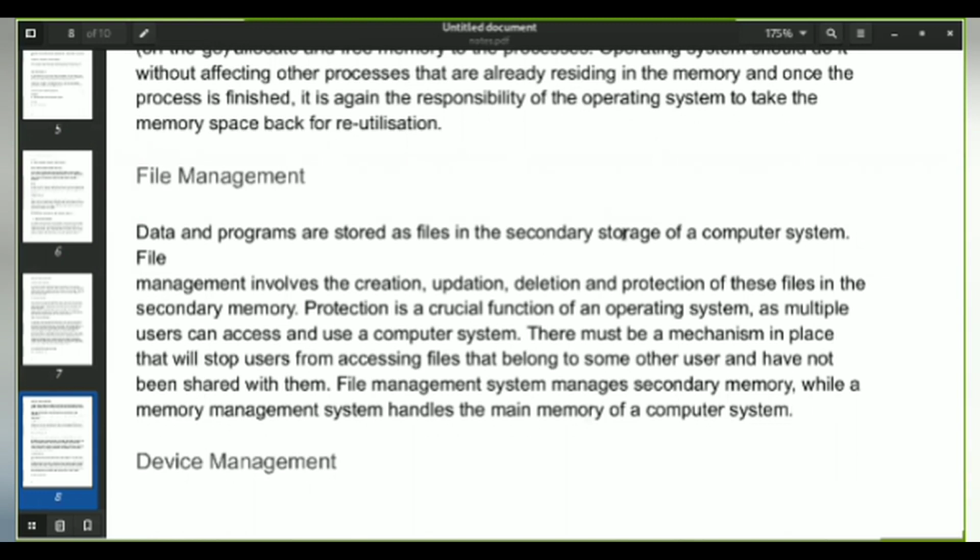Next, moving on, it is file management. The data and programs are stored as files in the secondary storage of the computer system. The data is saved in file management for future use. This file management acts as the secondary memory, where the system can handle the main memory of the computer system.